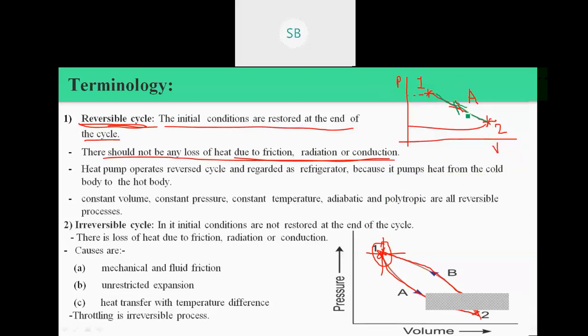When we reverse the direction of the process, if that particular system follows the exact path, then we can say that that particular process is a reversible process.